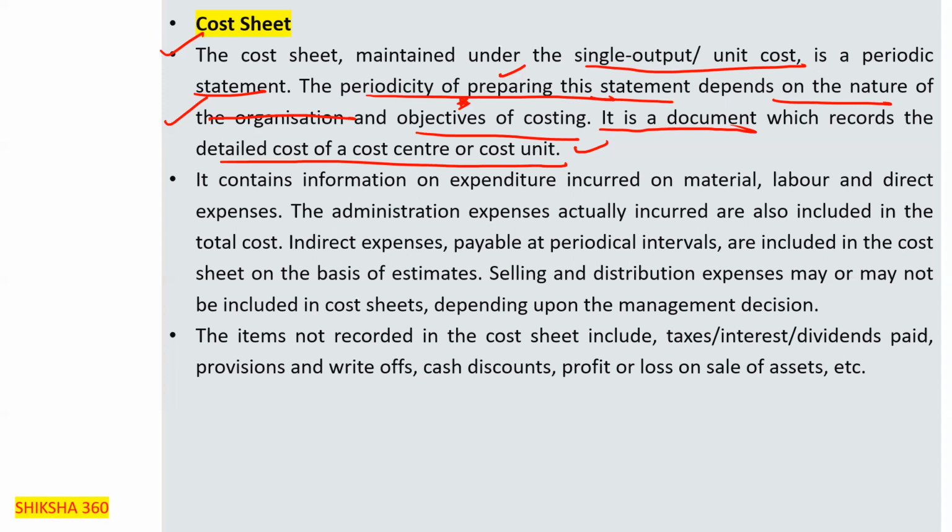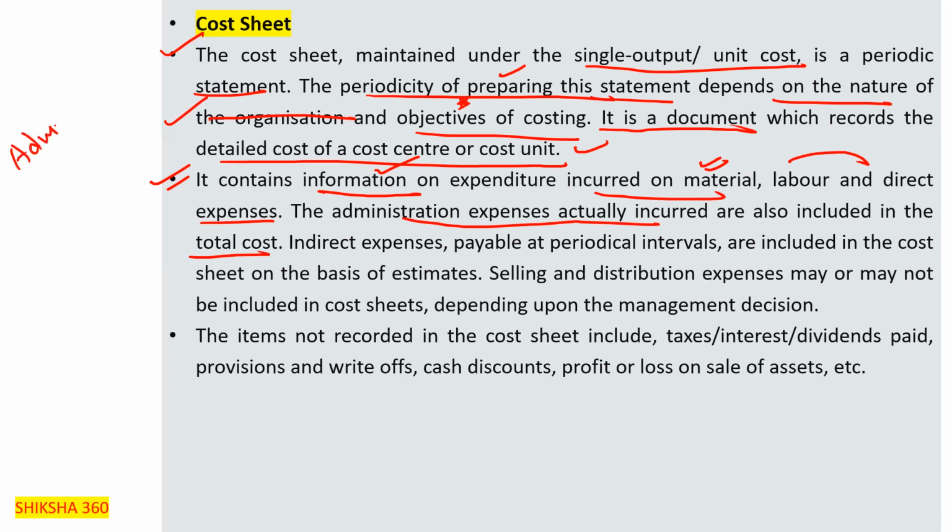It is a document which records the detailed cost of a cost center or a cost unit. It contains the information on the expenditure incurred on the material, on the labor and direct expenses. The administration expenses actually incurred are also included in the cost.